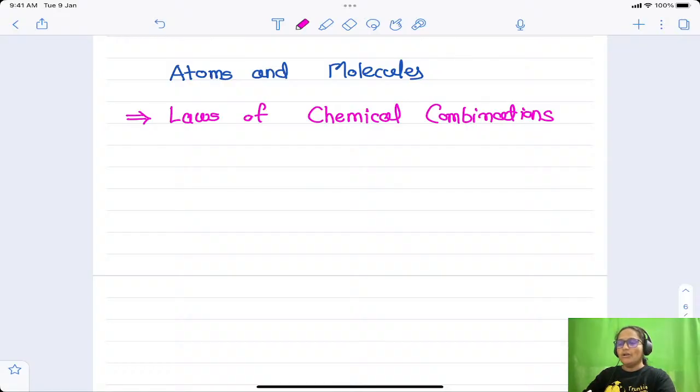Now if we go on dividing that matter into smaller particles, for an example infinitely, a certain stage will be there after which we will not be able to divide that matter further into smaller particles. That certain stage is nothing but the atom. So in today's class we are going to discuss the atom.